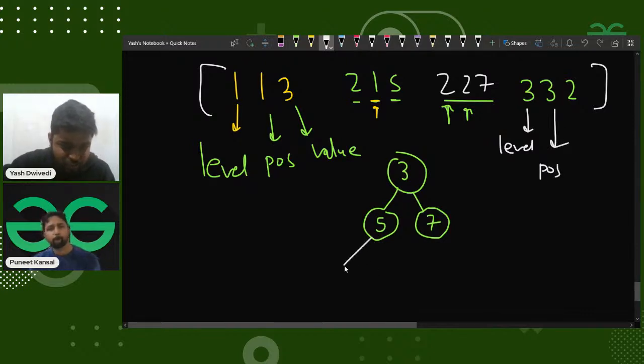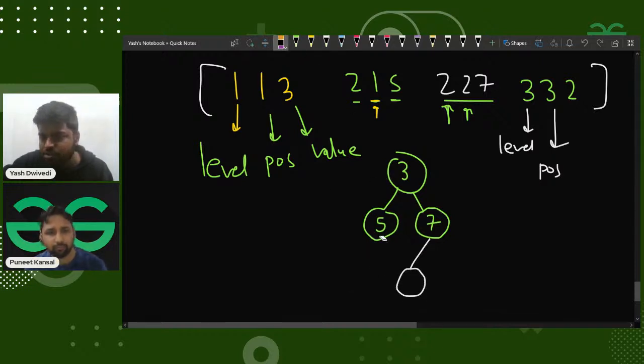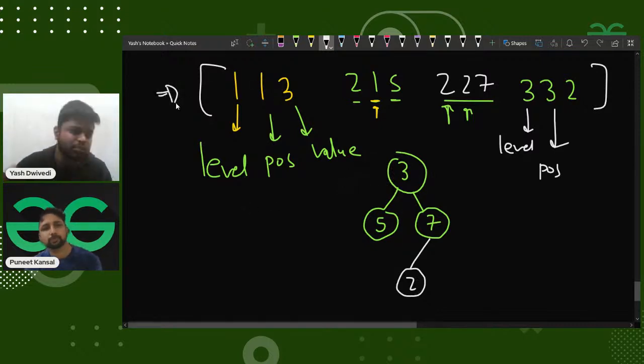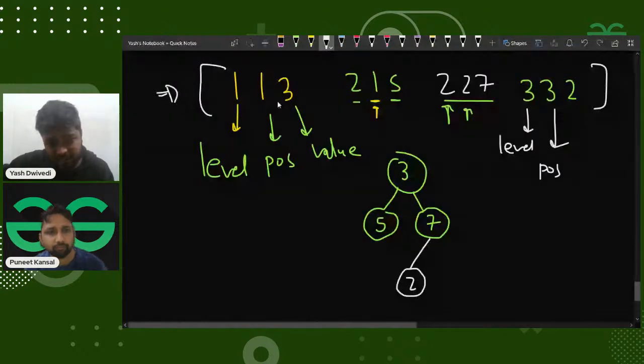So I can see that this was the first position, this would be the second position, this is the third position. So here is where I'll put it, right? And whatever the value is given, here I assume that the value is 2. So if the value is 2, I'll do it like that. And the challenge here is that since I'll be given the data in sorted order, I'll not require any sorting, and the data needs to be given in sorted order. Only then I'll be able to build it.